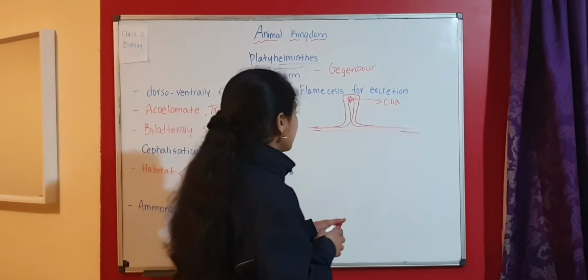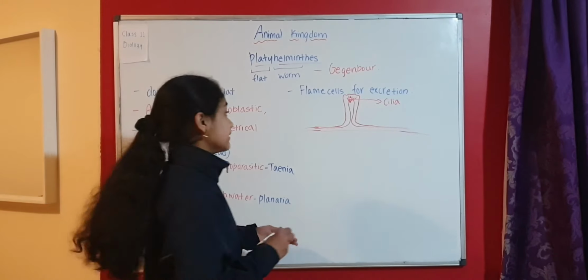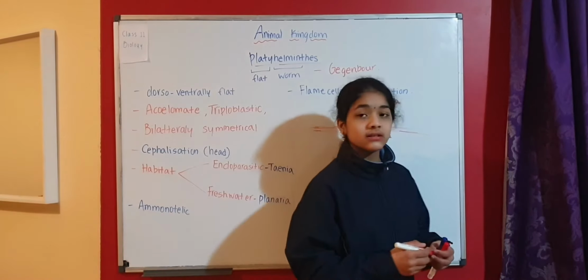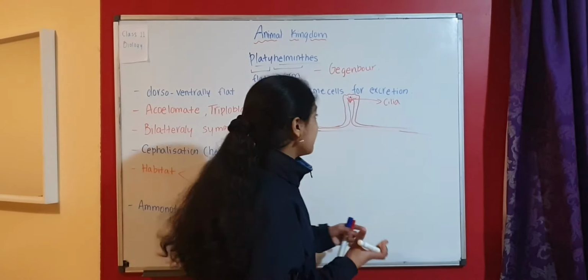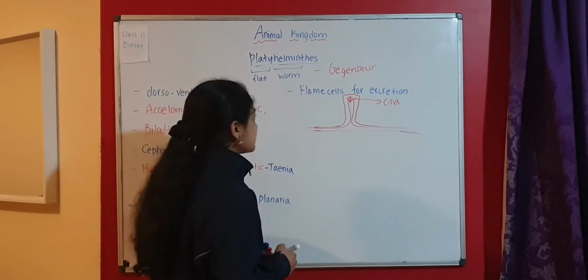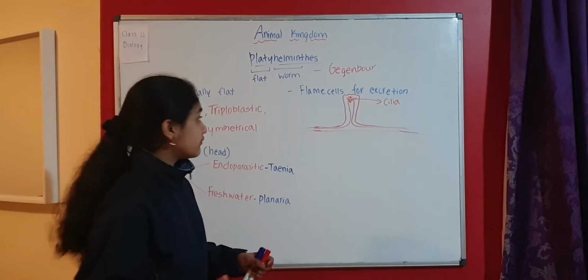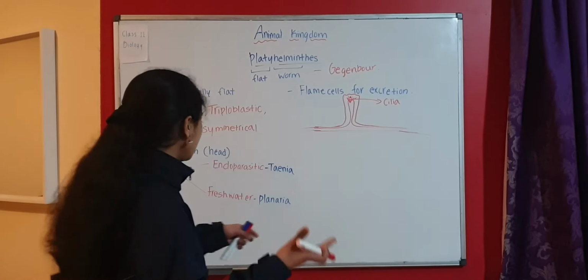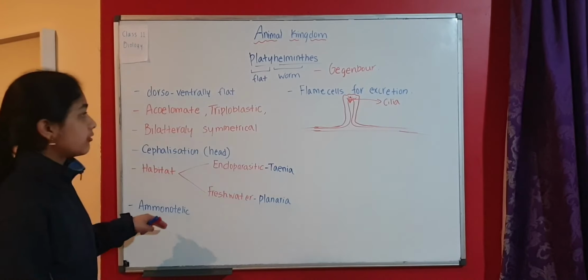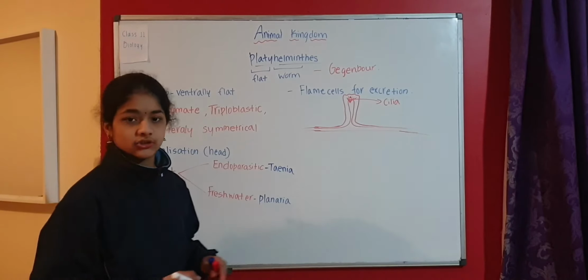It looks like the flickering of a flame on a burning candle. That's why they are called flame cells. Flame cells are also known as solenocytes, and these are considered protonephridia, and they help in excretion and osmoregulation. So these are ammonotelic, and we have looked at the excretory structure as well.